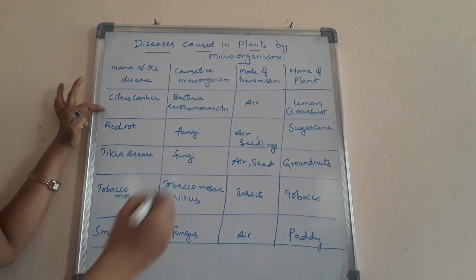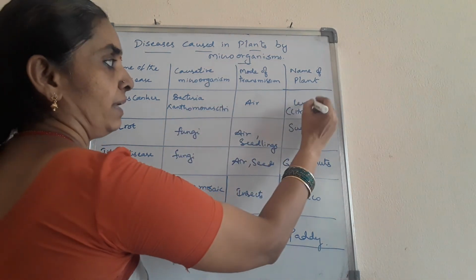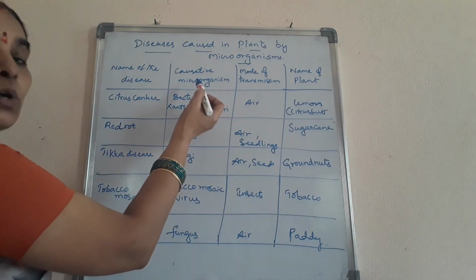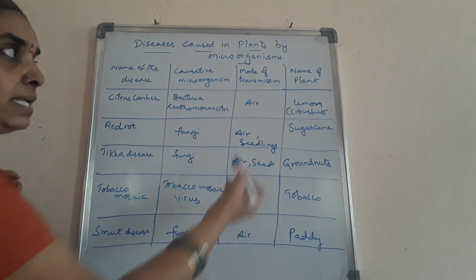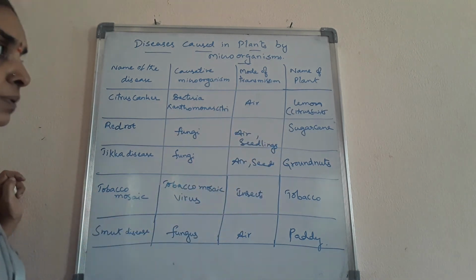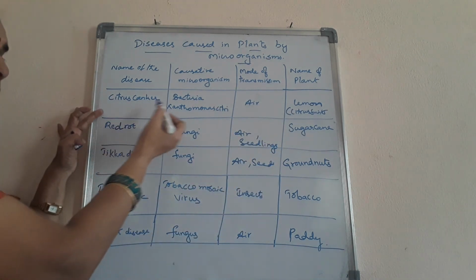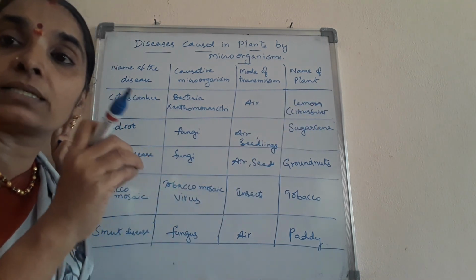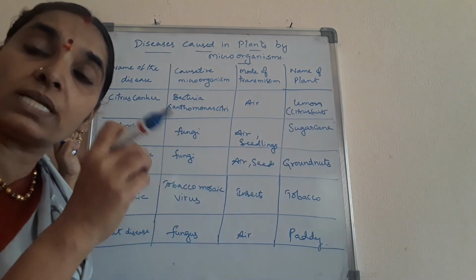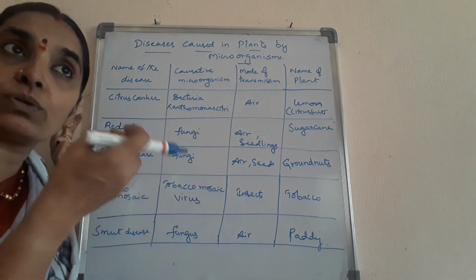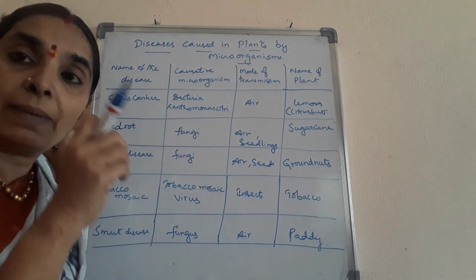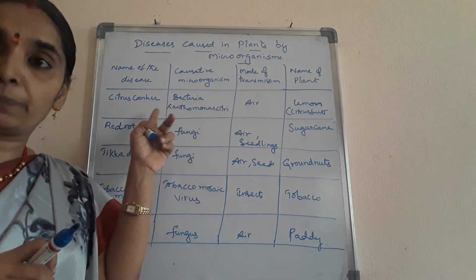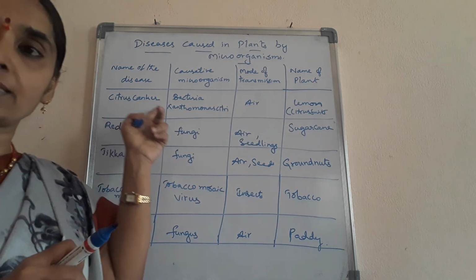Okay children, citrus canker is caused to lemon fruits, mostly the citrus fruits. It's caused by a microorganism, bacteria, and it is transmitted through the air. You can see black spots appearing over the fruits, and the leaves also contain white or black spots over them. So that is the identification to find that the plant is affected with citrus canker.